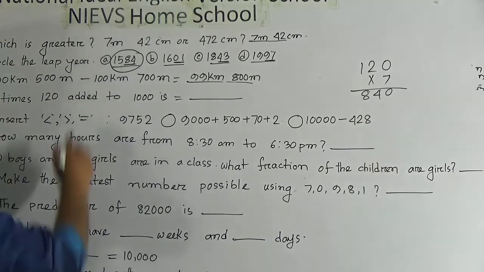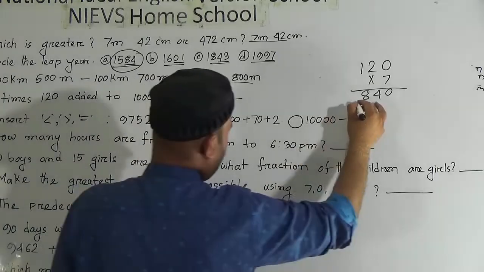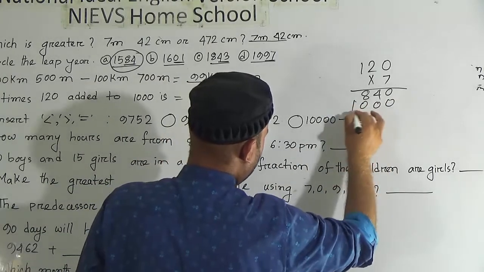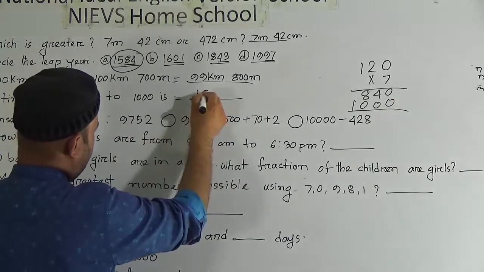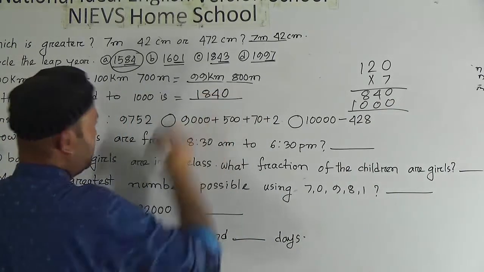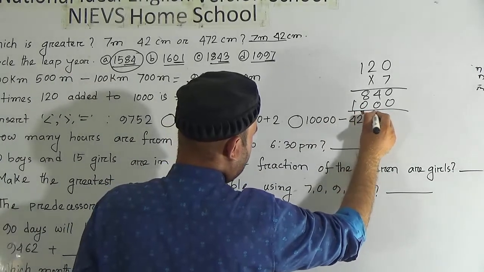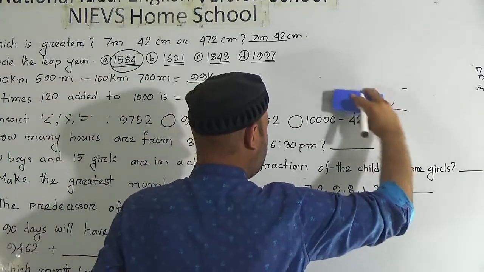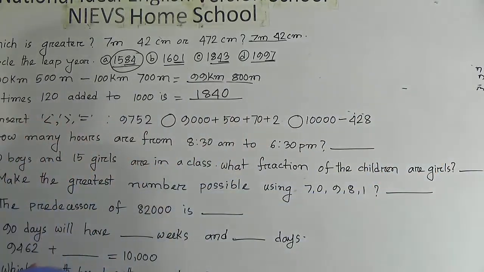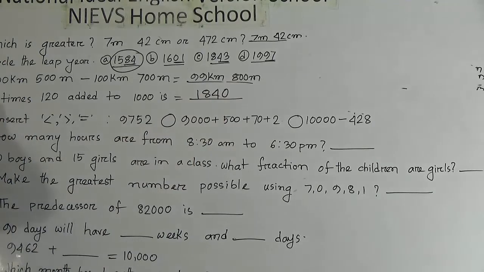Now we have to add it to 1000. So after adding 1000, it will be 1840. Hope you understood this one. So 7 times 120 added to 1000 is 1840.